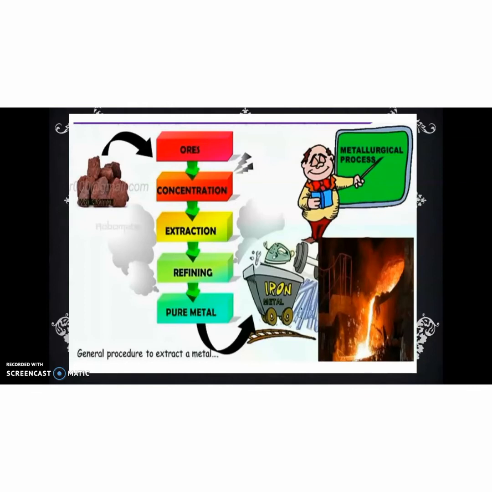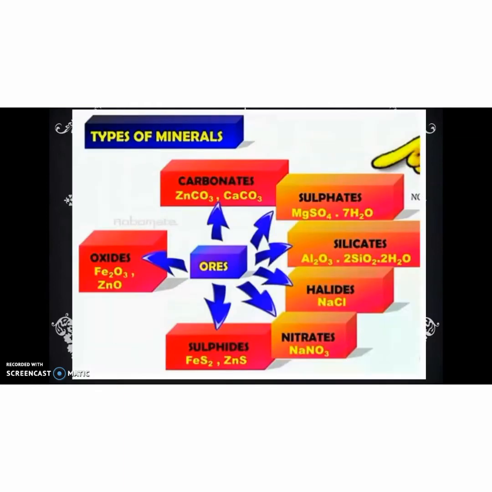First the ore gets concentrated and then the metal is extracted from its ore. Then by using the process of refining, we get the pure metal. There are various kinds of minerals present in our earth, like carbonate ores, sulfate, silicate, nitrate, halide, sulfide and oxide ores.